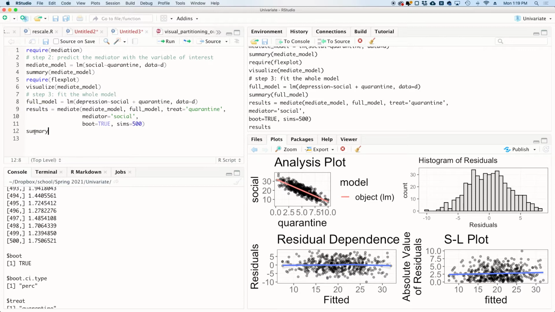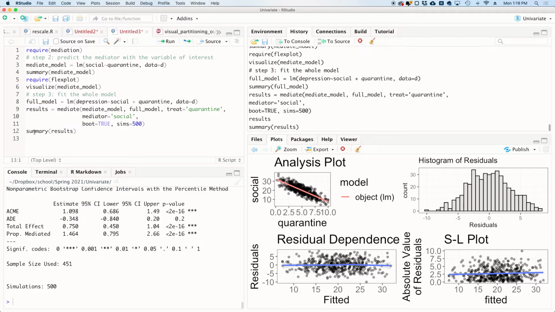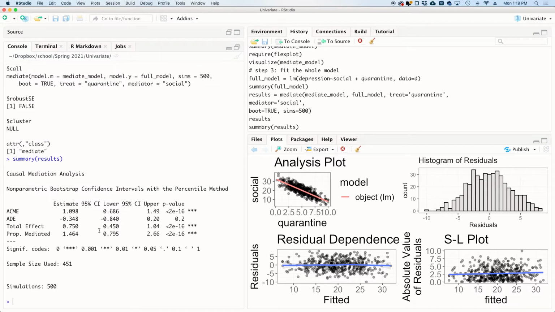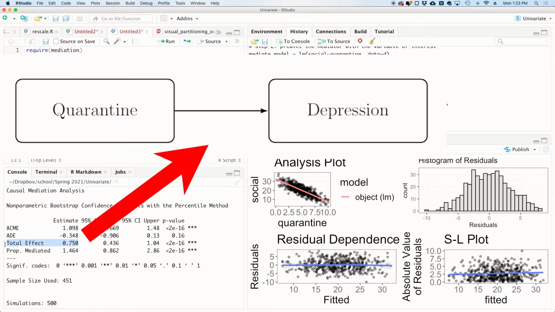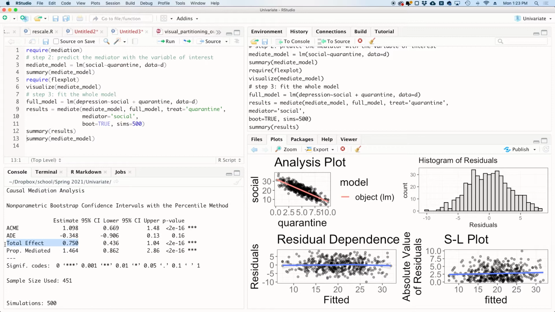So instead you could just go to summary, results, and I'll make this bigger so we can see what's going on. So we got the total effect here, which represents the slope if we were just to fit the model with the predictor and the outcome. So that slope would equal 0.75, and that's basically just ignoring the mediator. The average direct effect is the net effect of quarantine on depression once we subtract out the mediator effect, and so we get a negative 0.34.